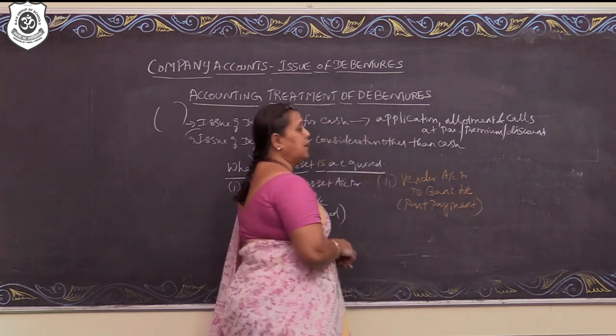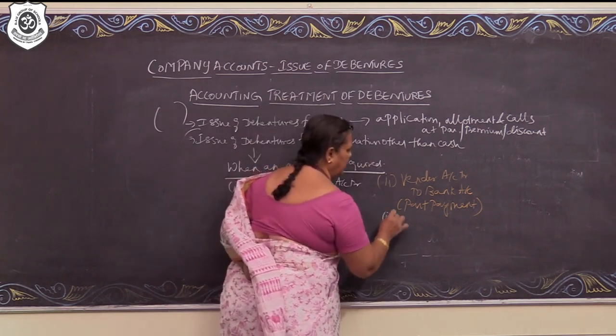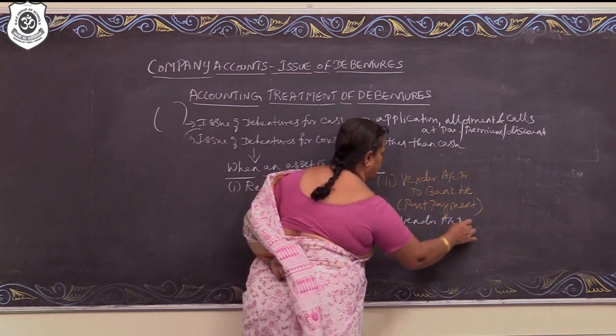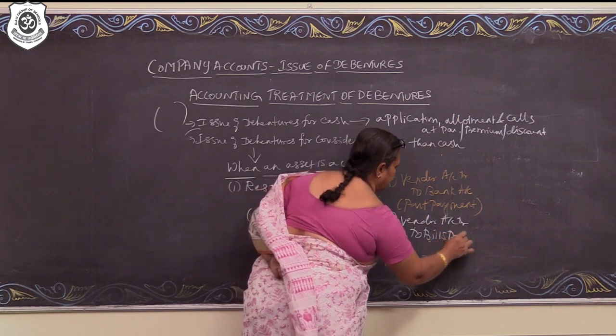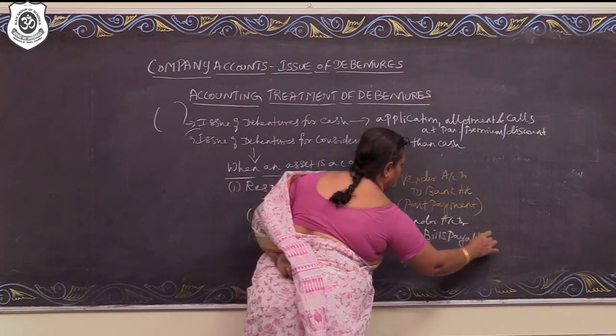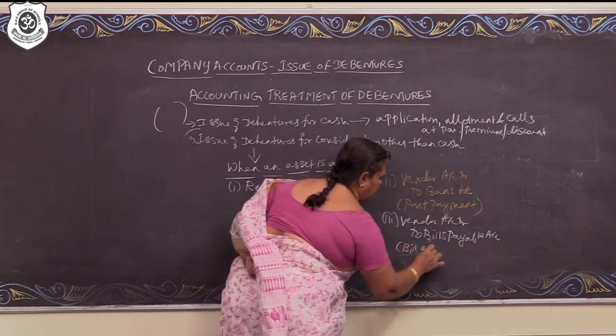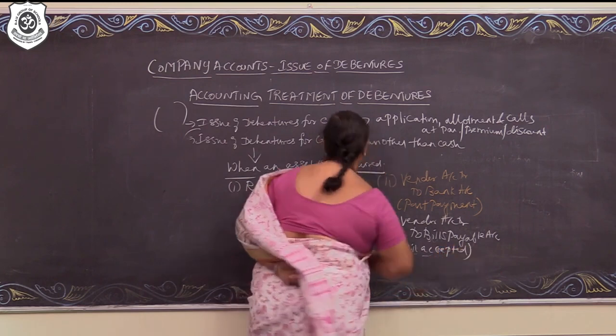Suppose a company agrees a bill of exchange as some part of payment, then the third entry will be vendor account debit to bills payable account, being bill accepted.